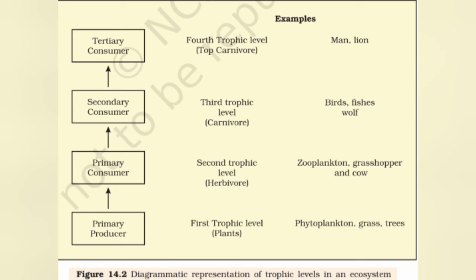We can see here: primary producer, first trophic level, plants, phytoplankton, grass or trees. Primary consumer, second trophic level, herbivores, zooplankton, grasshopper or cow. Secondary consumer, third trophic level, carnivores, bird, fish, wolf. Tertiary consumer, fourth trophic level, top carnivores, man, lion.